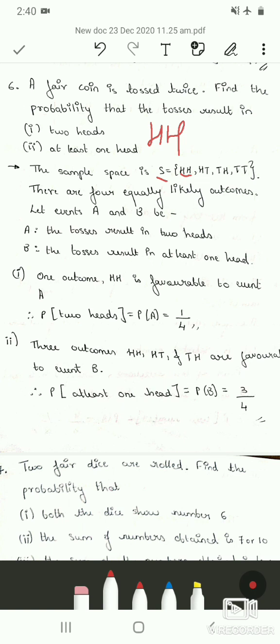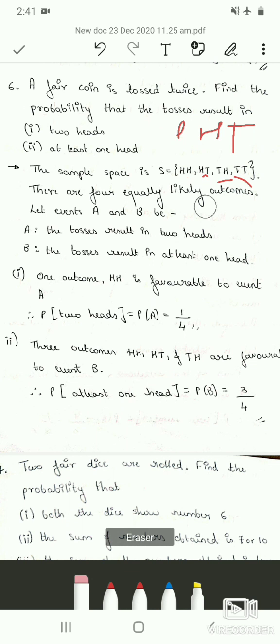And when you throw a fair coin you may get head the first time, and the next time you may get tail. Similarly, when you throw a coin for the first time you may get tail, and the next time you may get head,